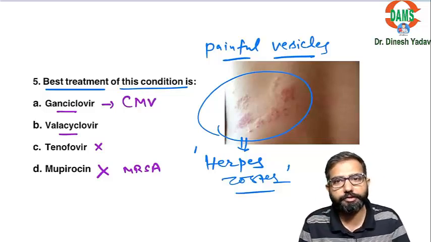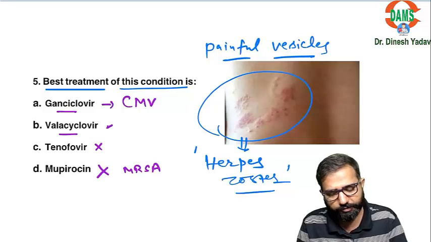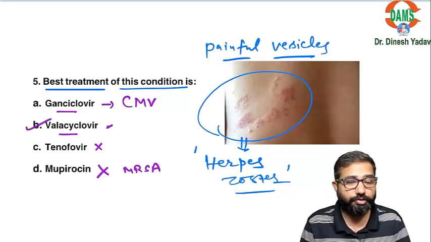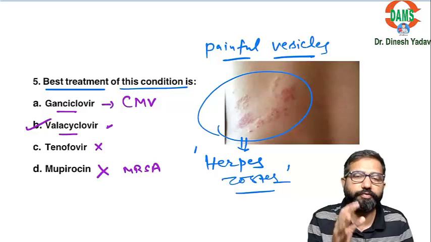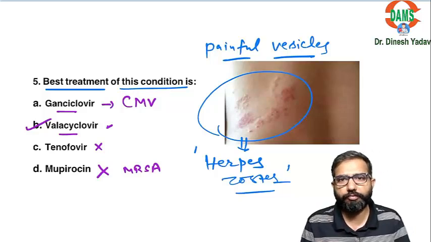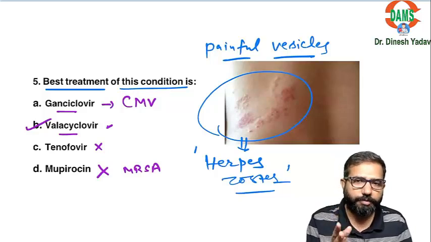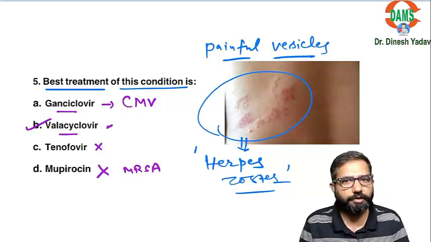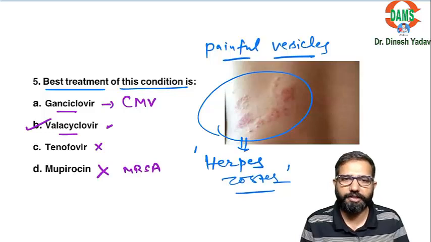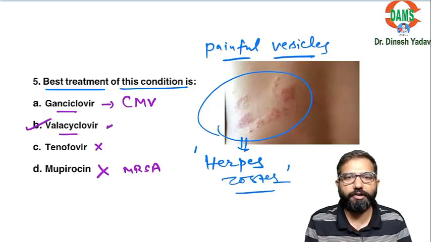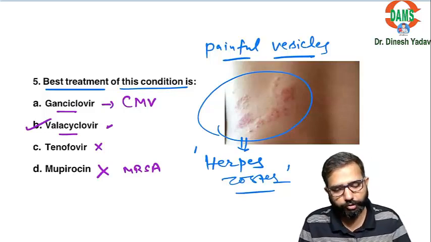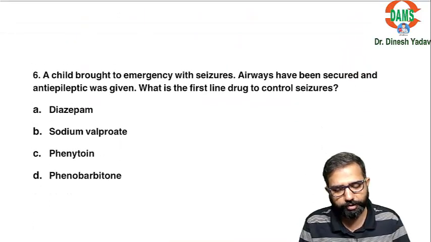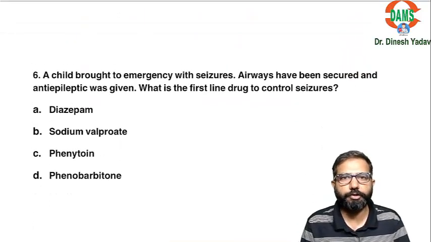Valacyclovir is the drug which is used for herpes simplex, herpes zoster. It is the ester prodrug of acyclovir that is used for herpes simplex, herpes zoster, varicella zoster. So valacyclovir is the best drug for this. Acyclovir, valacyclovir both are important. Valacyclovir is better than acyclovir because of the better oral bioavailability. Okay, next question.